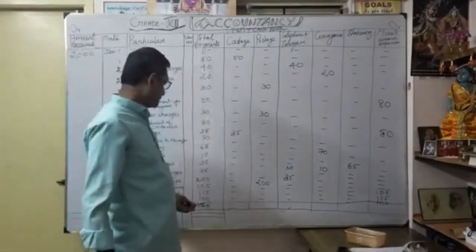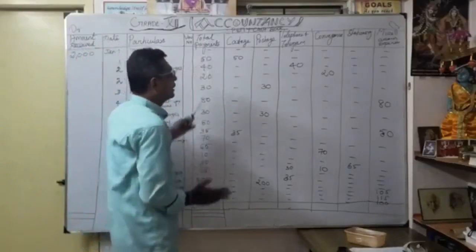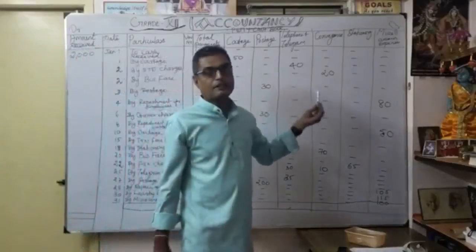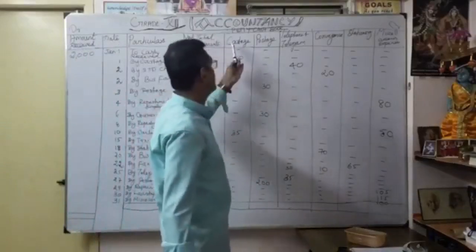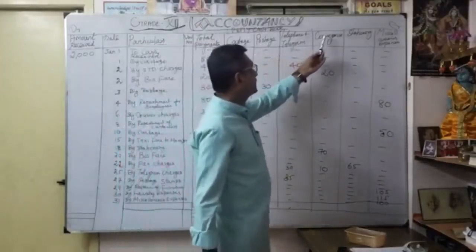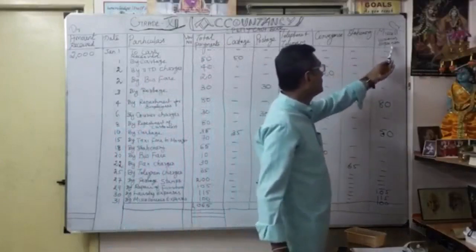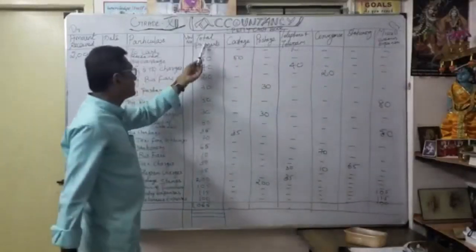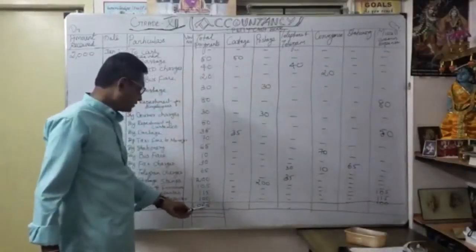So now you check. The payments are written from January 1 to January 31st. All total payments are in this column. From here, you are going to allocate according to the available heads. What are the heads available? Cottage, postage, telephone and telegram, conveyance, stationery, miscellaneous expenses. See, if you total the total payments, it will be 1065.